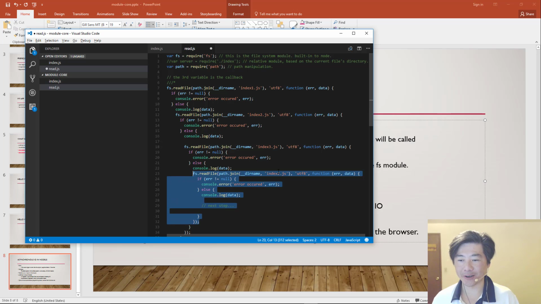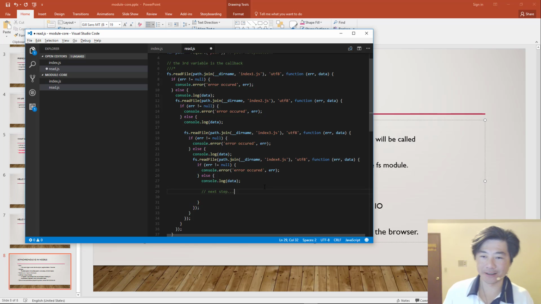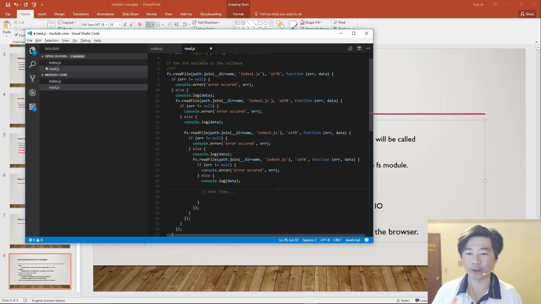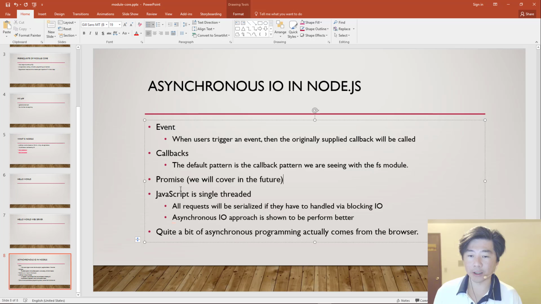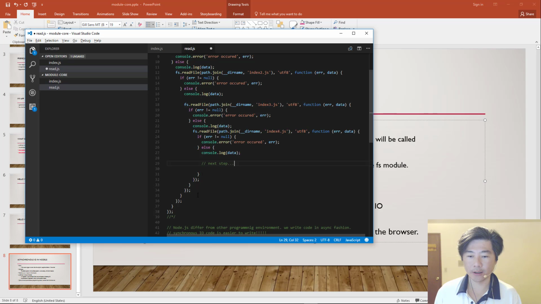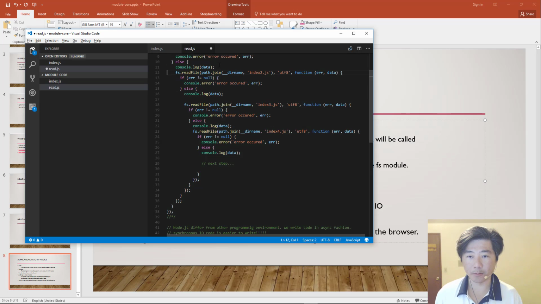This is called callback hell in Node. You can see that your code gets quite verbose, and it indents to the right very, very quickly. And if you have 100 such steps, then your code goes all the way to the right, and you cannot see what's going on anymore. So people tried to come up with better ways of writing asynchronous code more easily in the future. But because all of the standard patterns in the Node.js standard modules are written in the callback method, you have to understand how the callback method works.